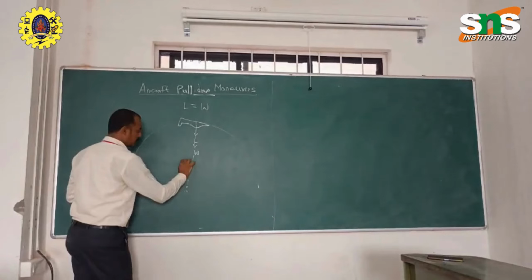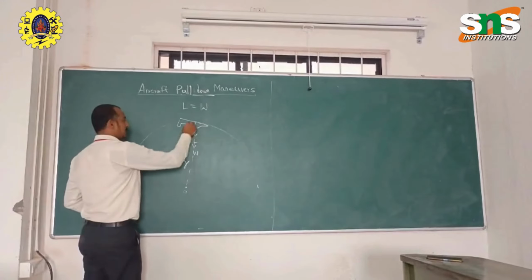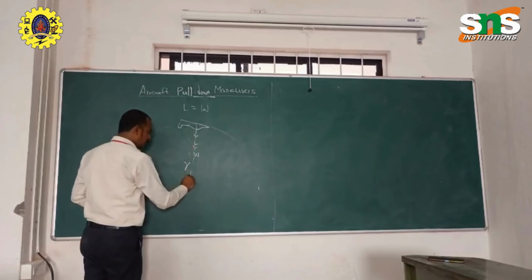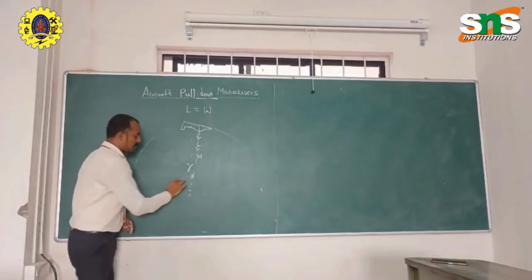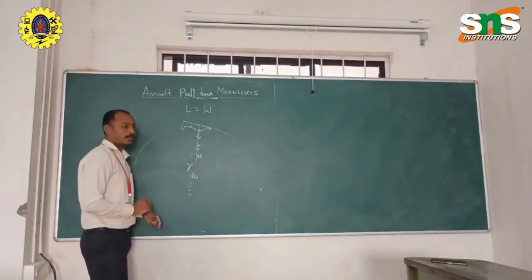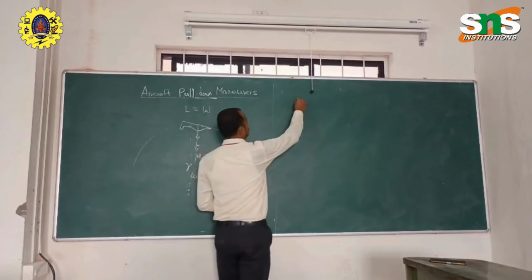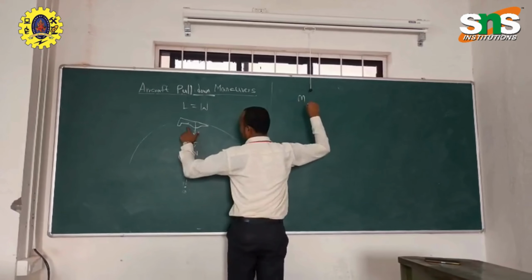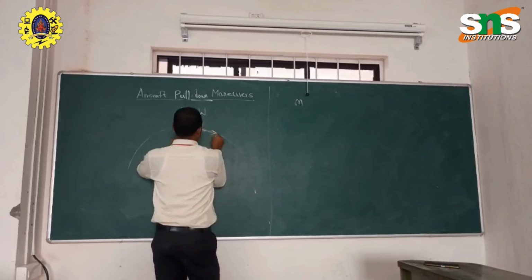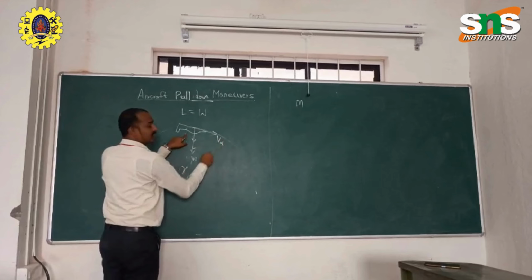Now we are going to find the pull down radius R as well as the pull down rate, theta dot or omega, for the pull down case. Now the same equation for this case: m is the mass of the aircraft and V is the velocity of the aircraft.